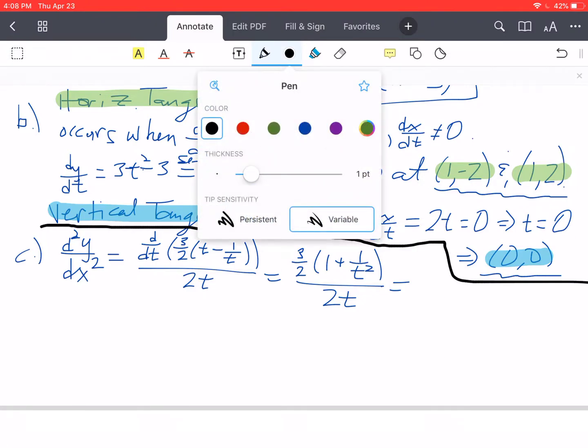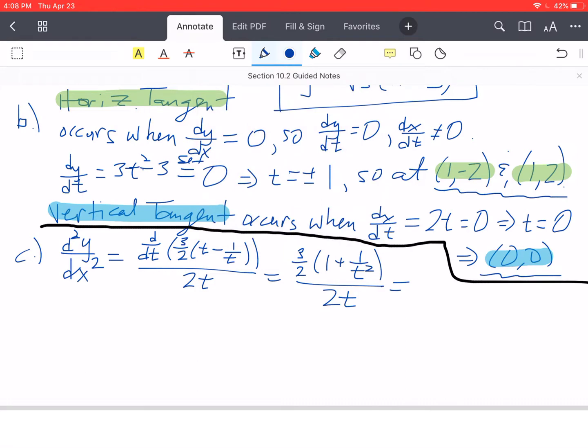Okay, so simplify this down. You're going to get 3 times t squared plus 1 over 4t cubed. So to determine concavity, so when it's concave up and when it's concave down, the t squared in the numerator will always be positive.